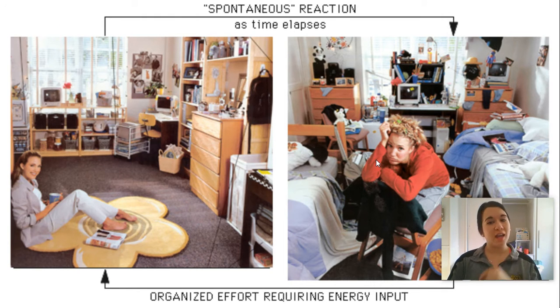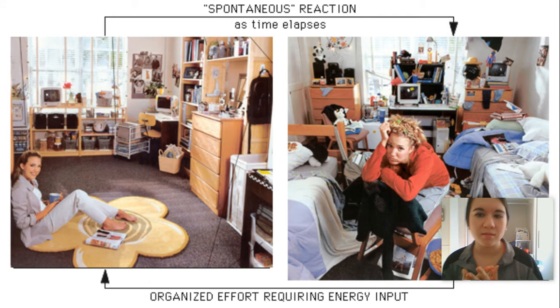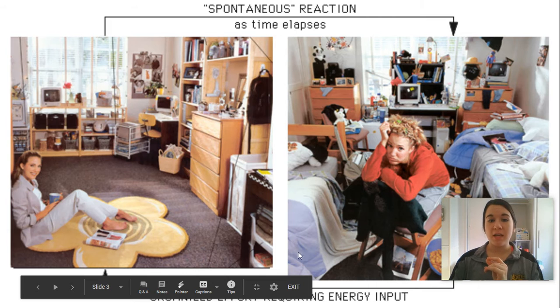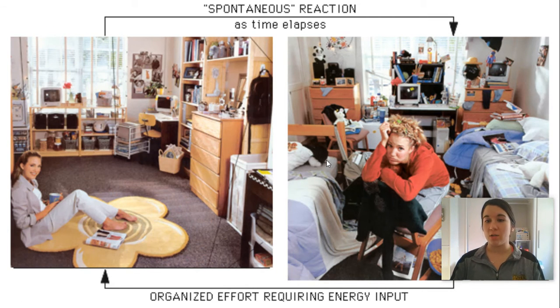If you don't put any energy in to keep it neat, it's going to become messy. Okay, same thing with your locker at school. If you don't put work in, put energy in to organize it, it's going to become more and more chaotic and crazy. Same thing goes for all natural processes in the universe. So over time, unless you're putting energy into a system, its entropy will increase, and that's our law of disorder.